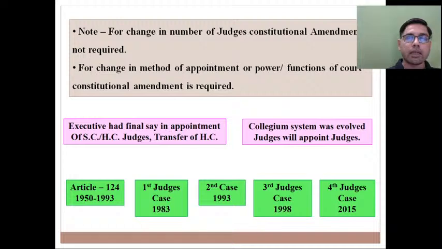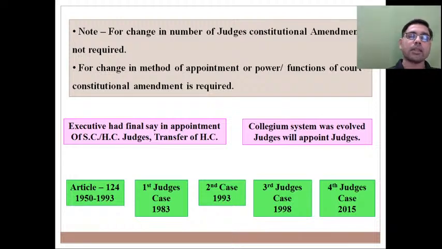And because of that, even today in article 124 the number is mentioned as 1 plus 7, which was there at the time of commencement of constitution. भले ही number of judges बढ़ चुके हैं 33 तक, so from 7 it is still 33, but in constitution it is mentioned 1 plus 7, क्योंकि number of judges को बढ़ाने के लिए कॉन्स्टिट्यूशनल अमेंडमेंट एक्ट लाने की ज़रूरत नहीं है. So I hope this thing is becoming clear in your mind.